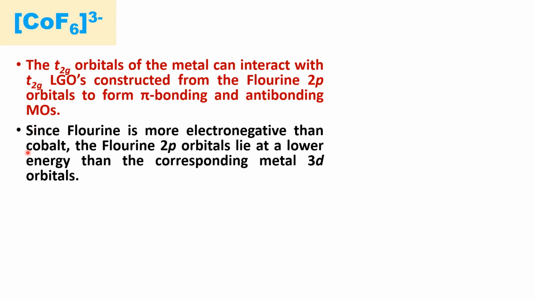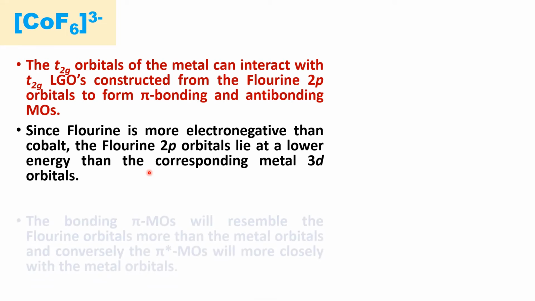Since fluorine is more electronegative than cobalt, and we know fluorine has the maximum electronegativity value among all the elements in the periodic table, that has a value of 4, the fluorine 2p orbitals lie at a lower energy than the corresponding metal 3d orbitals. This is because of its high electronegativity value.